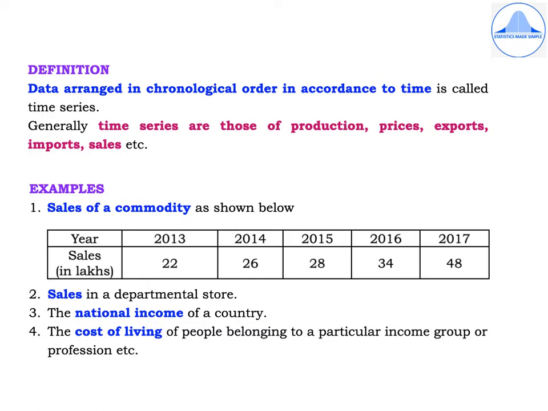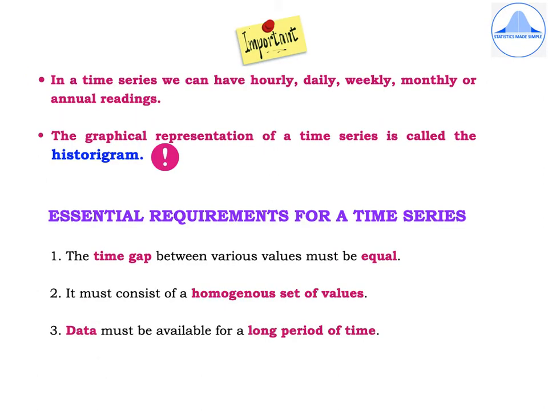Second example is sales in a departmental store. Third, the national income of a country. Fourth, the cost of living of people belonging to a particular income group or profession. Some of the important points to remember are in a time series, we can have hourly, daily, weekly, monthly, or annual readings. The graphical representation of a time series is called the histogram.